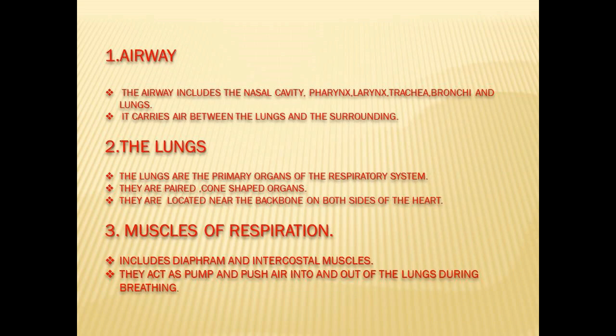Airway. The airway includes the nasal cavity, pharynx, larynx, trachea, bronchi, and lungs. It carries air between the lungs and the surrounding. Next one, the lungs. The lungs are the primary organs of the respiratory system. They are paired cone-shaped organs. They are located near the backbone on both the sides of the heart.